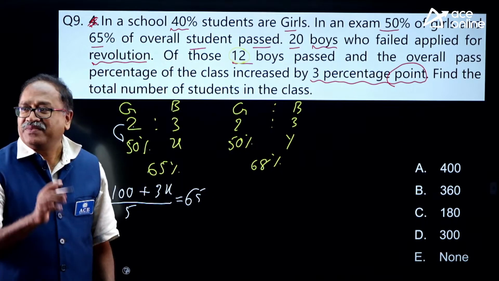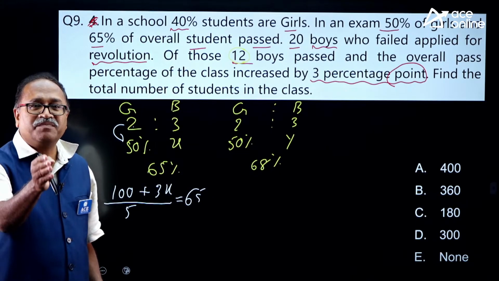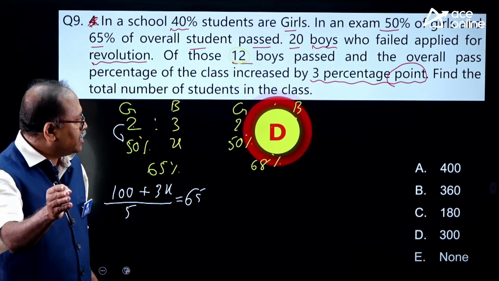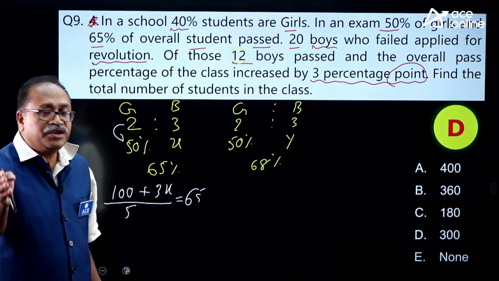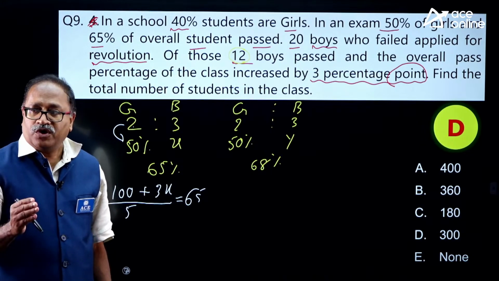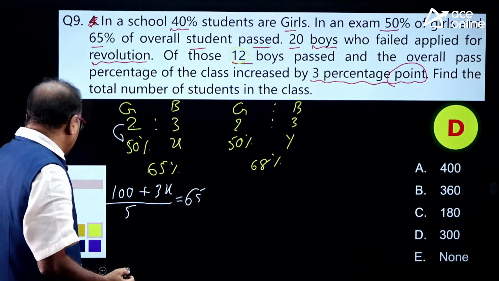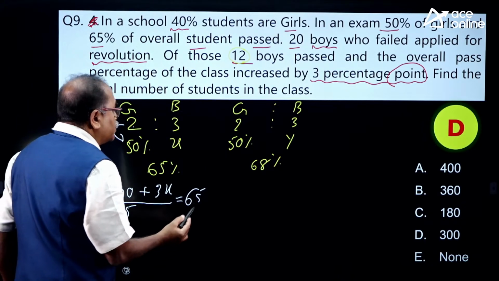Your time is up and it's time to check whether Appal Naidu is correct or not. He says 400, option A, option D, D for Delhi. Okay, let's see Appal Naidu, is there any slip in the process?